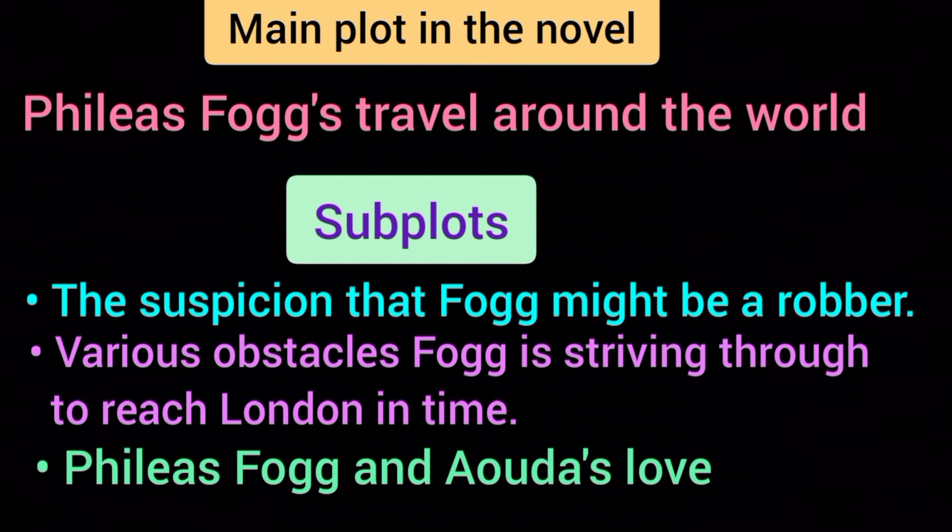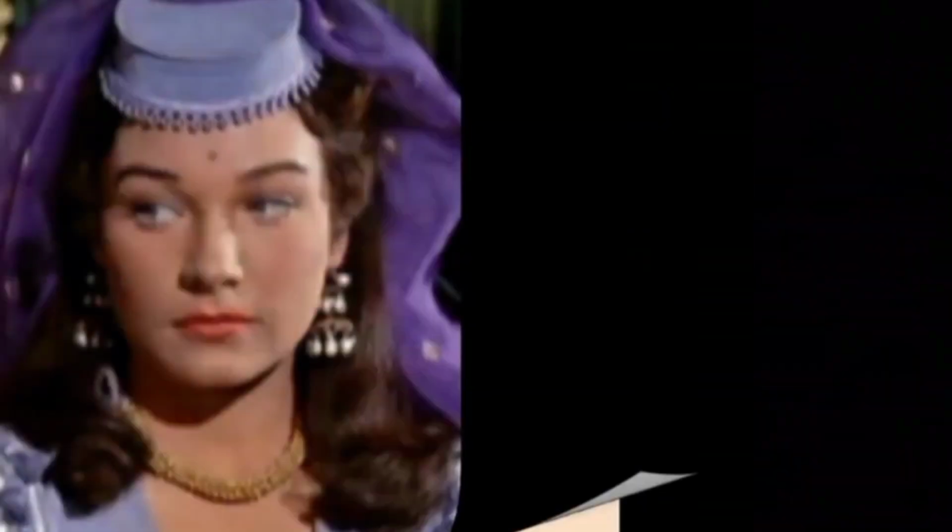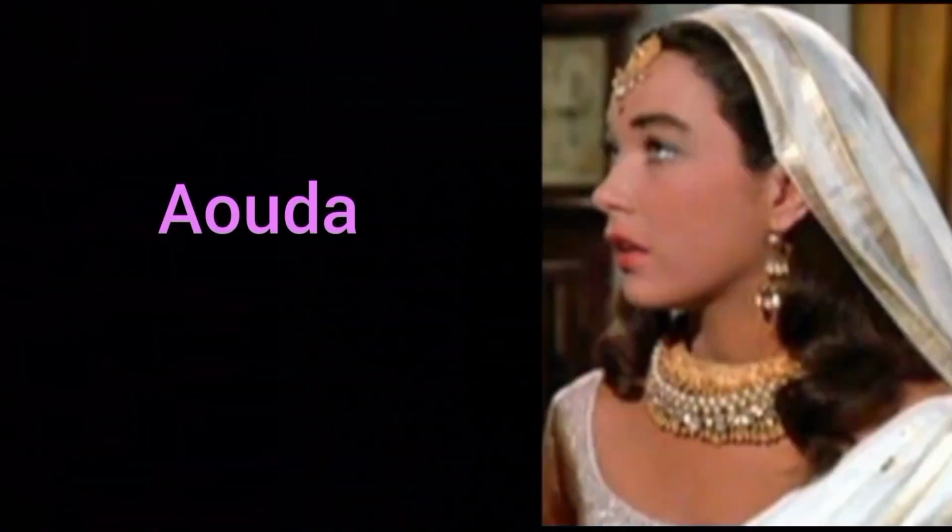This adds romance and interest in the story. While traveling through India, Phileas Fogg comes across a princess. Her name is Auda. She is forced to end her life after the death of her husband. She is a Parsi Indian princess, married to an old Raja. She is forced to end her life with her dead husband.